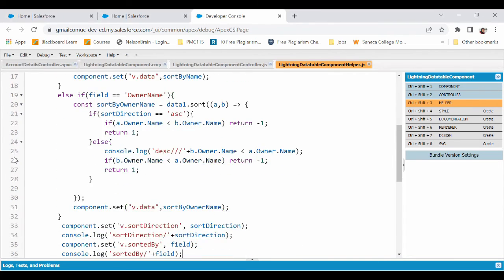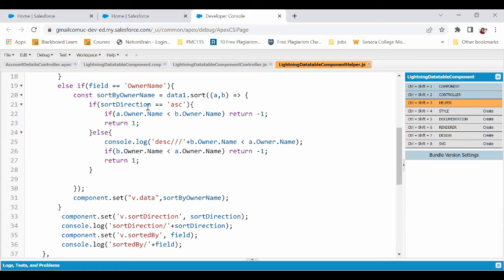Next, if the field was owner name, then again the sorting would happen in the same manner. The only difference is that owner name is the field label that we have used in our data table, but in the backend, the value stored in this field is A.owner.name. So when we are making the comparison, we would say A.owner.name, because this is ultimately what we are getting from the Apex. So we are comparing the value from Apex, and the rest remains the same.